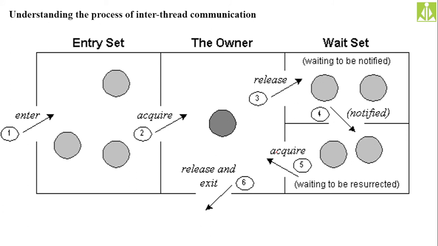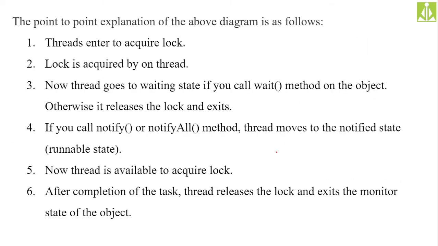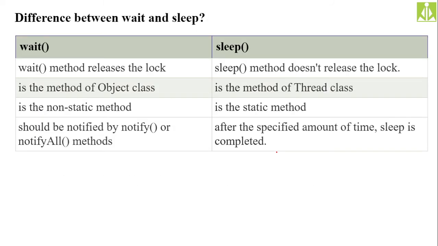Here I have shown the same thing: entering into the system and acquiring the resources, and after completing, releasing the resources, or before entering into the waiting state, it also has to release all the resources. The same explanation is given here. Then we have the differences between the wait and sleep methods. There are a few differences. The wait method releases the lock, and the sleep method doesn't release the lock.